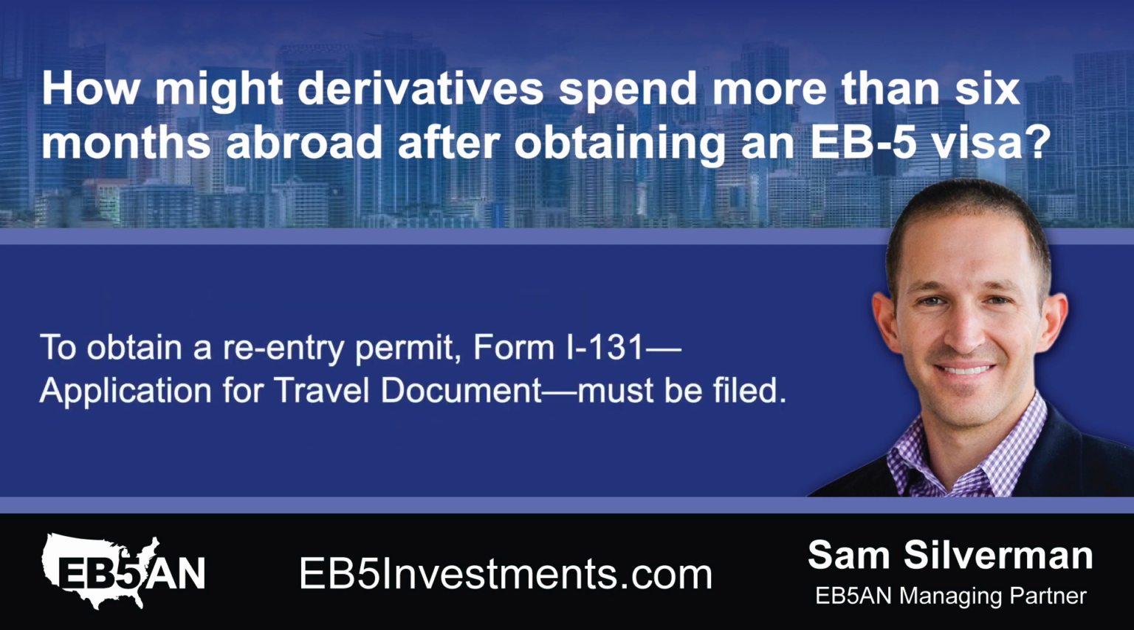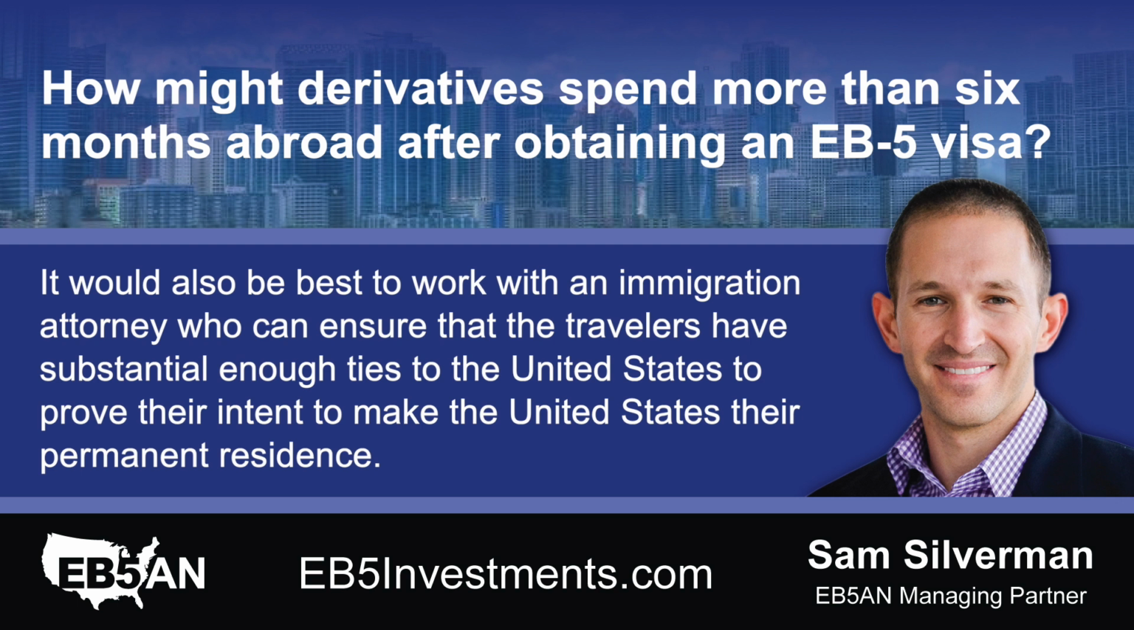To obtain a re-entry permit, Form I-131, Application for Travel Document, must be filed. It would also be best to work with an immigration attorney who can ensure that the travelers have substantial enough ties to the United States to prove their intent to make the United States their permanent residence.